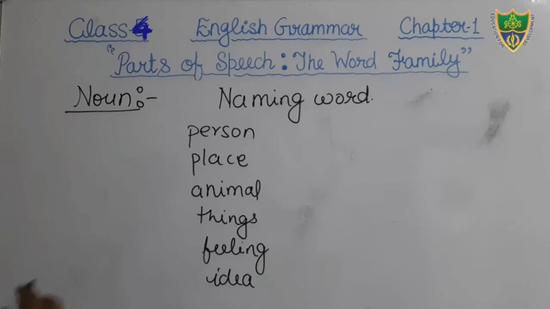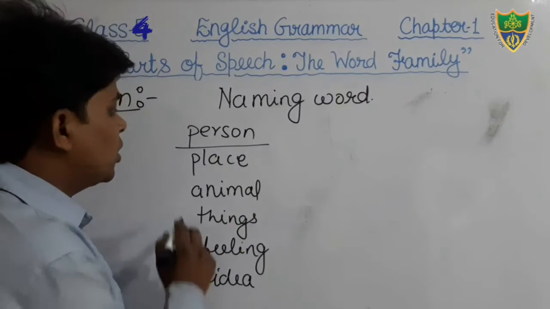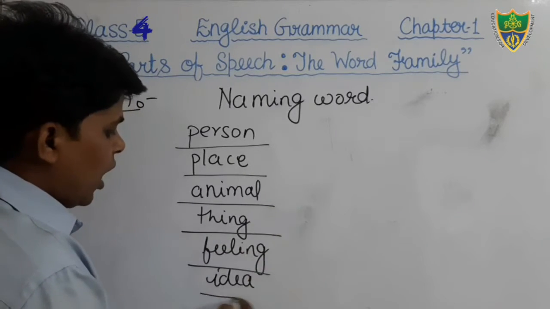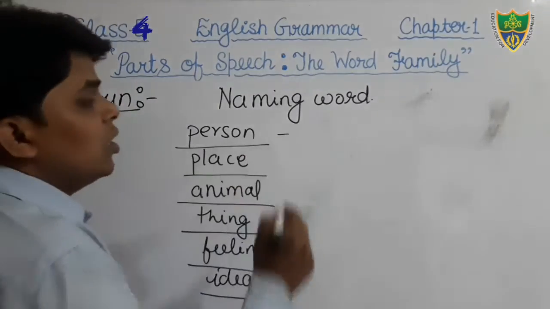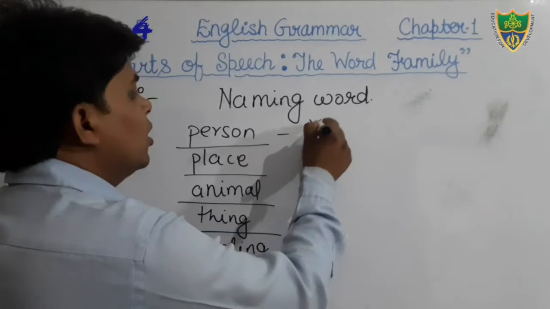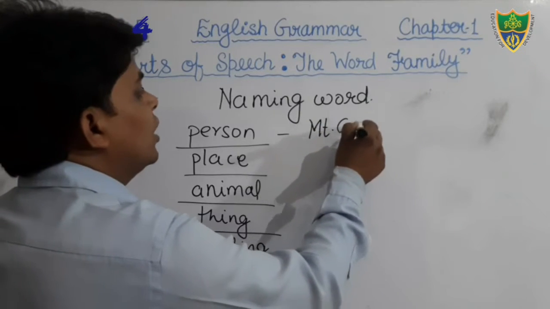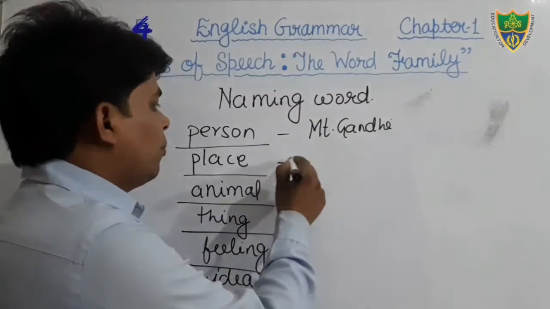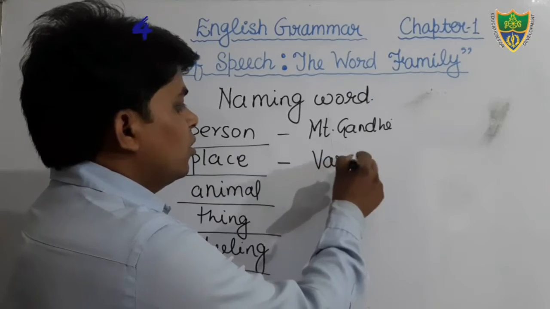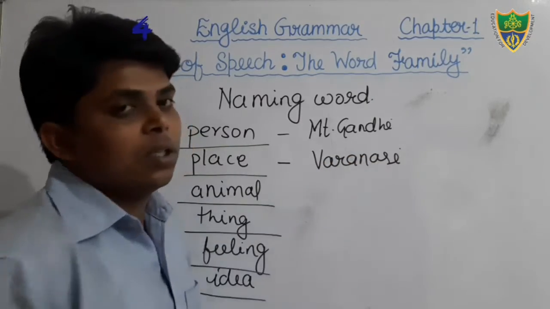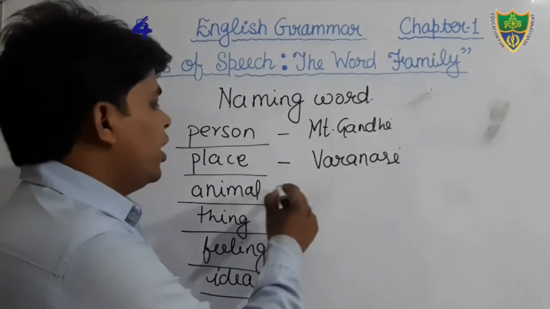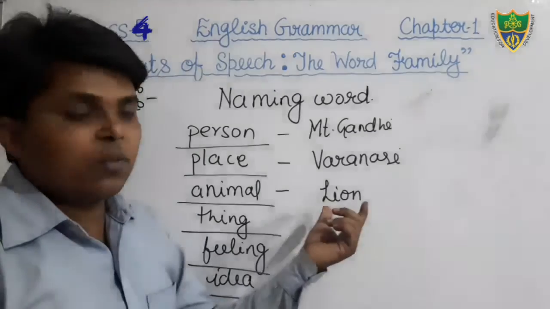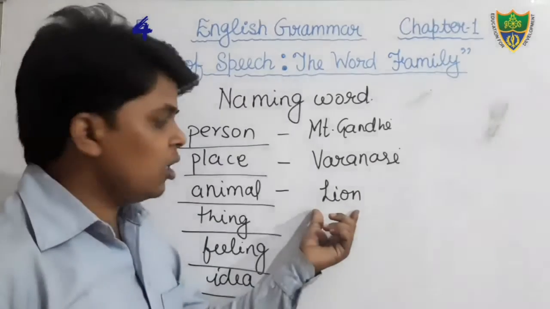Students, we generally give the definition that noun is the name of a person, place, animal, thing, feeling or idea. We can see examples. Mahatma Gandhi is the name of a person, that is a noun. Place, suppose you are saying Varanasi. Varanasi is the name of a place, therefore that is a noun. Animal, when we take the name, lion is what? Lion is an animal. Things, you can say pen. Feeling, ideas, feeling you can say honesty.